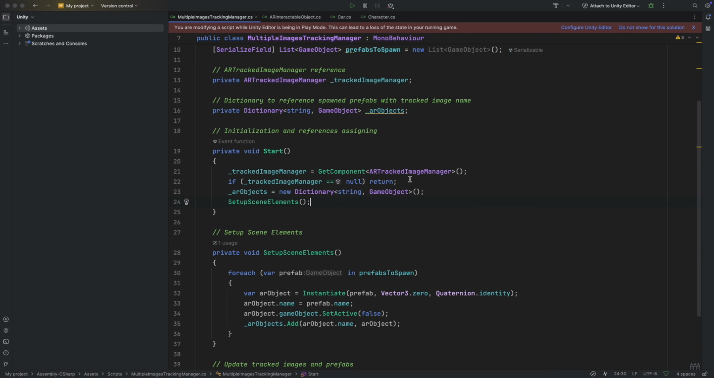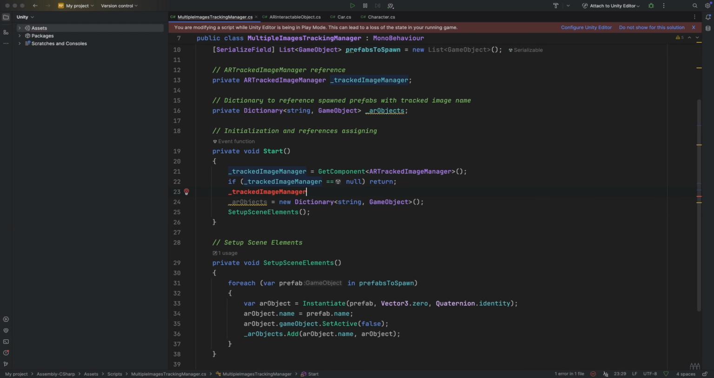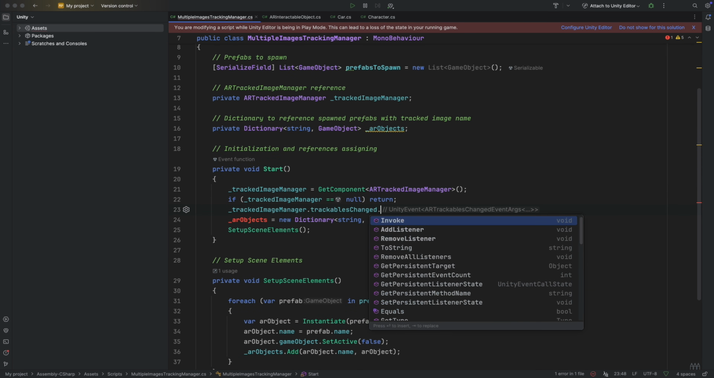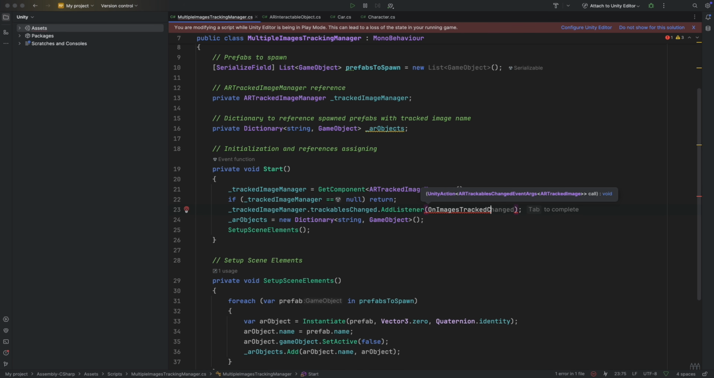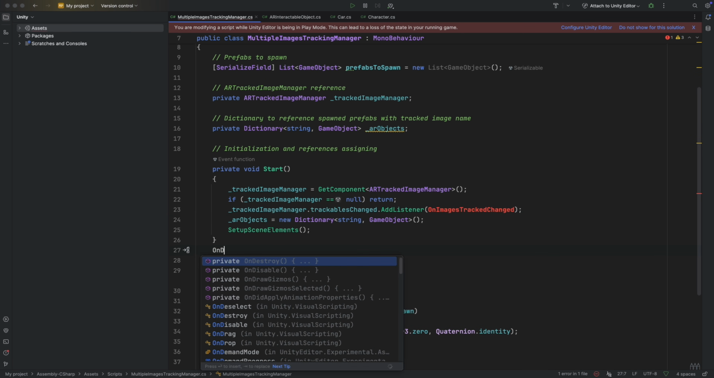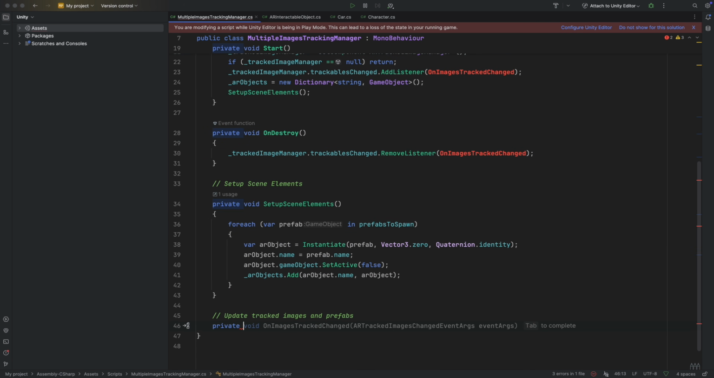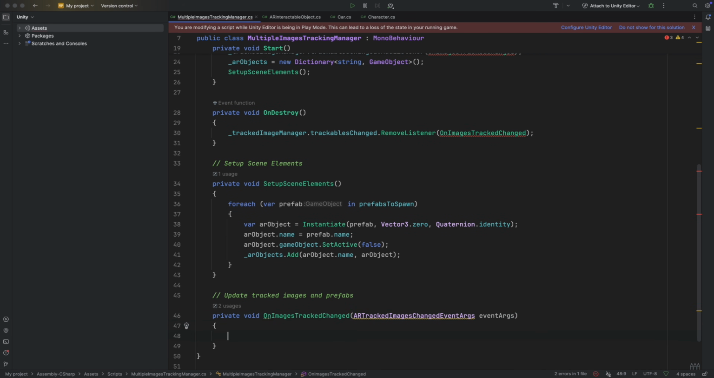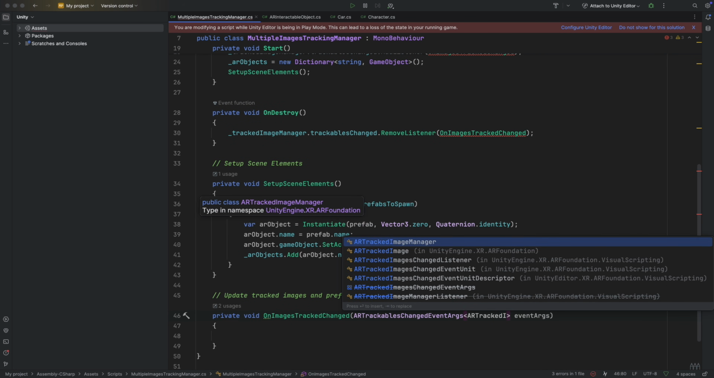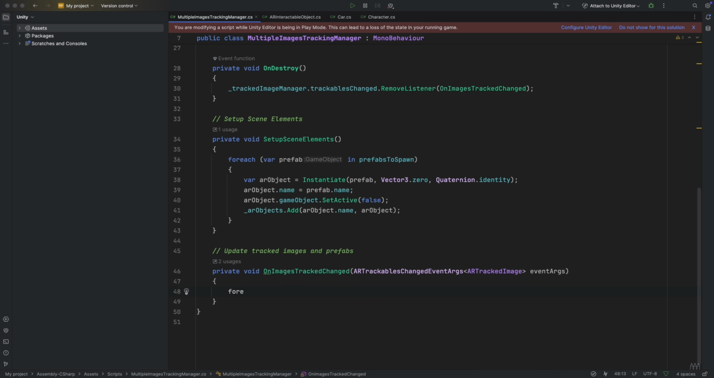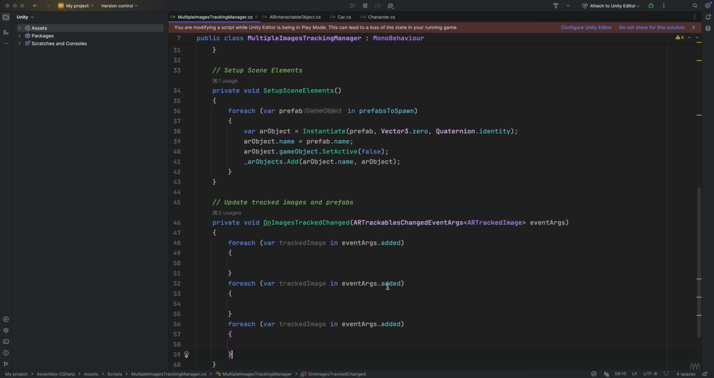Let's look for the tracked image manager's trackablesChanged event and add a listener that calls OnImageTrackChanged. Create an OnDestroy method to remove the listener, so copy and paste this and change this to RemoveListener. Now let's create the private function OnImageTrackChanged and add as an input argument ARTrackablesChangedEventArgs args. Let's create a foreach loop that goes through each argument type added, and we get its tracked image. Copy and paste this twice, change this to updated, and here to removed.